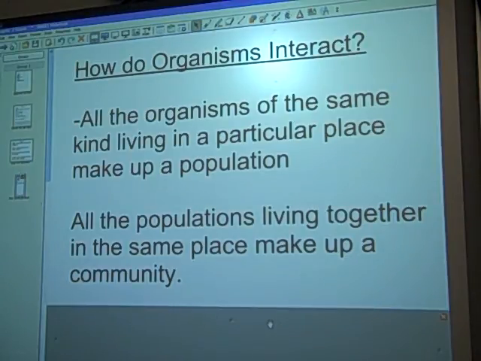But when we talk about how it's an ecosystem, and an ecosystem is the living and the non-living things, is the water part of an ecosystem in that tide pool? Yes. So we have population, how they interact, we have a community. The community interacts with the environment around it, that's the ecosystem.